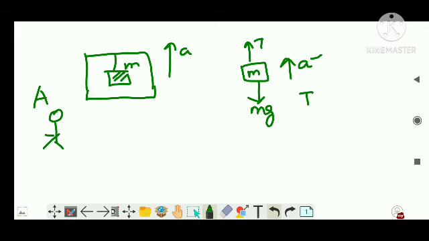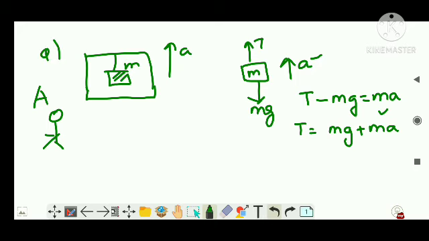T, which is in the direction of acceleration, minus mg is equal to ma, or T is equal to mg plus ma. That is, the tension is more. When it is at rest, there is no ma term, and the tension is only mg. So when the lift is moving up, the tension has increased. This much is clear, right? This is what we have learned till now.